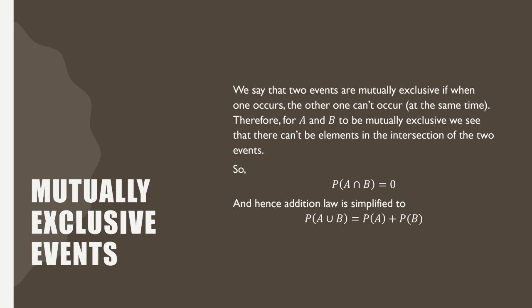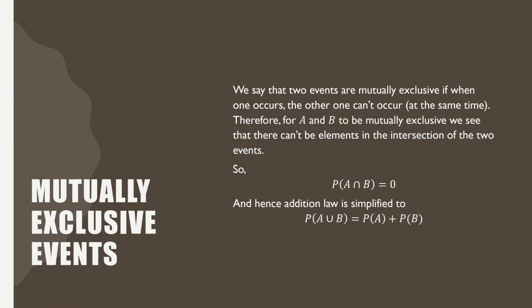One example is when you throw a die: even numbers and odd numbers are mutually exclusive. If one event is all the even numbers and another event is all the odd numbers, these two events are mutually exclusive.